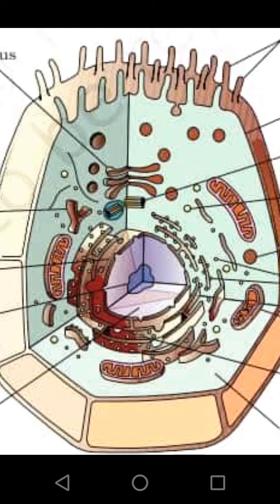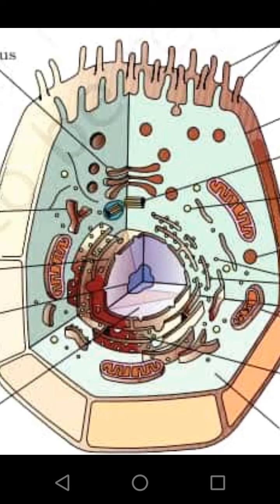Inside the nucleus there is a darkly stained body that is called the nucleolus. Inside the nucleus there is also a nucleoplasm, a fluid-filled matrix present within the nucleus. In this nucleoplasm we see chromatin fibers, or chromatin threads.